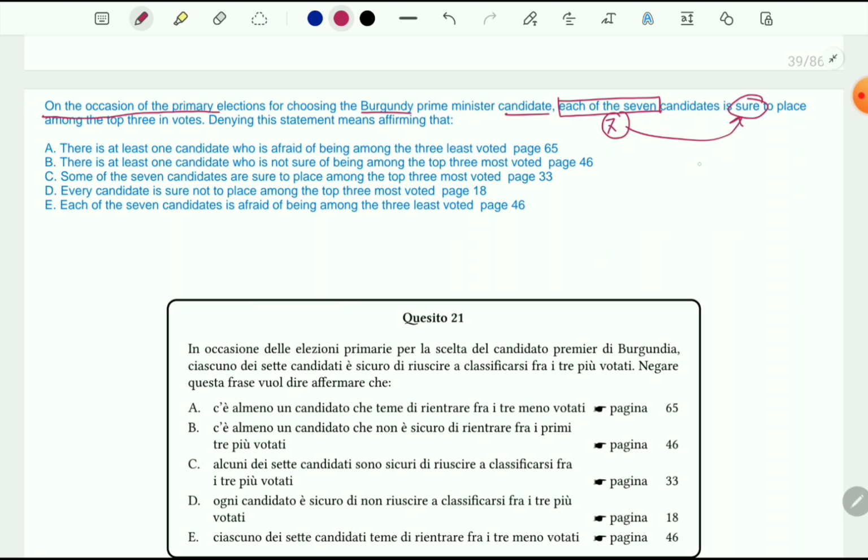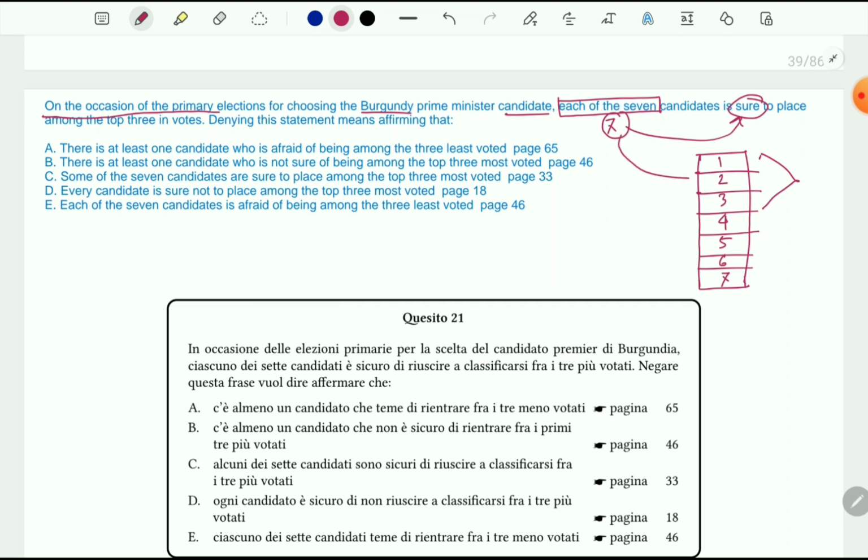That means if we draw a hierarchy of positions like this, 1 2 3 4 5 6 7, this is position number 1, 2, 3, 4, 5, 6 and 7. So all of them, according to the statement, believe, or are kind of sure, that they will be among the top 3 on the board, right?